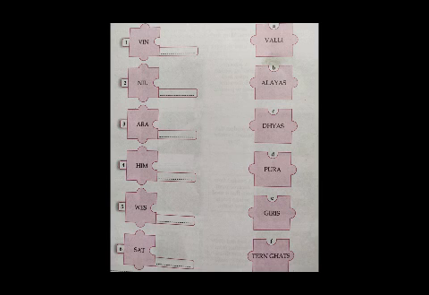See now the second one, NIL, it is given. It is going to match with E, that is Nilgiris. So it is the Nilgiris mountain range. So you can complete it. See the third one, ARA. It is getting matched with A, that is VALLI, that is the Aravalli mountain range.